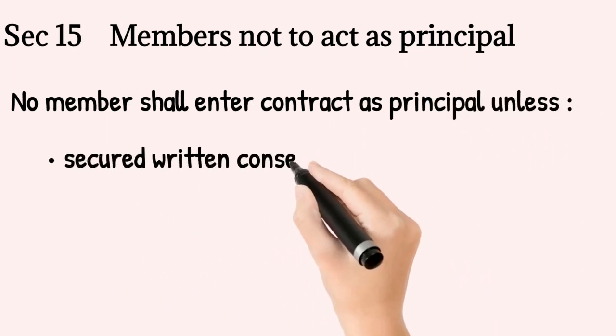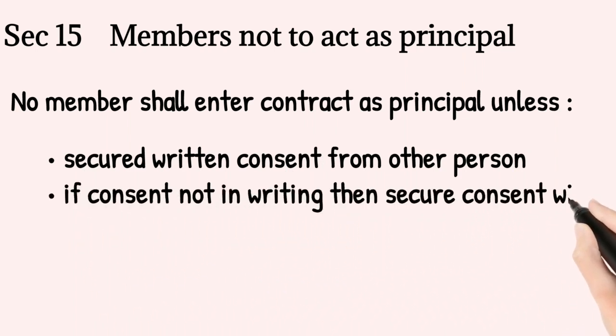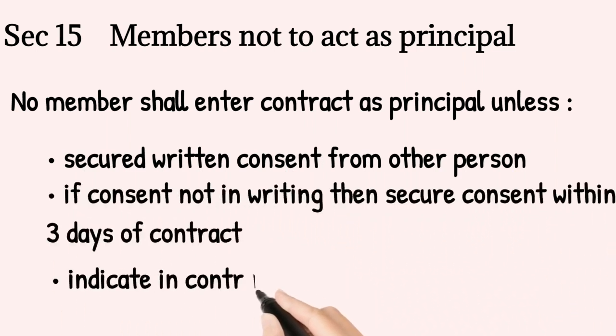If a member desires to enter into a contract as a principal with a non-member, then he has to get a written consent from the other person. If the consent is not in writing, then he shall secure the consent within 3 days of the contract. Also, the contract note shall indicate that the member is acting as a principal.